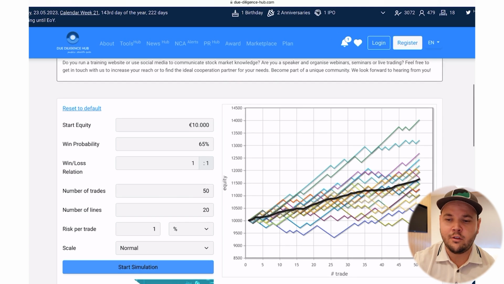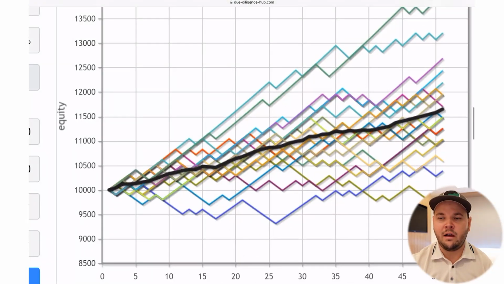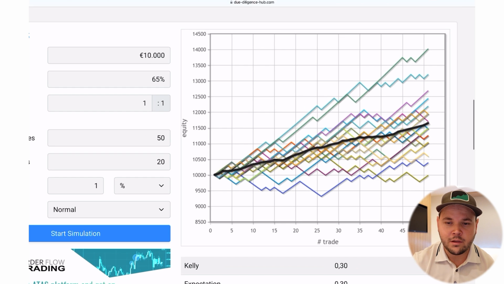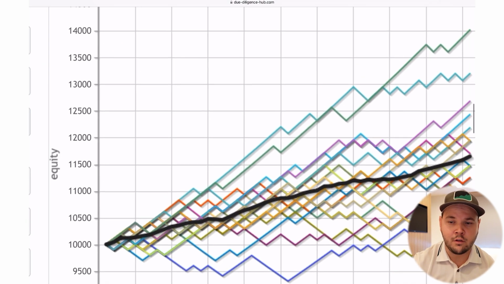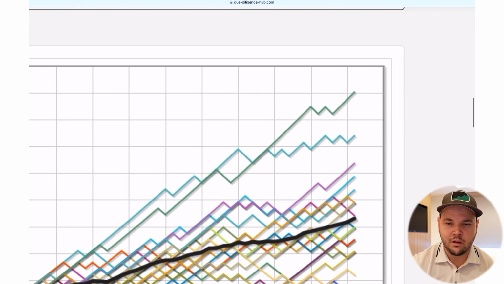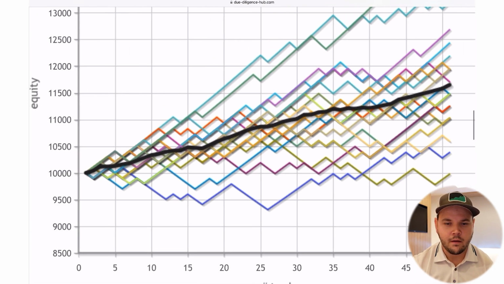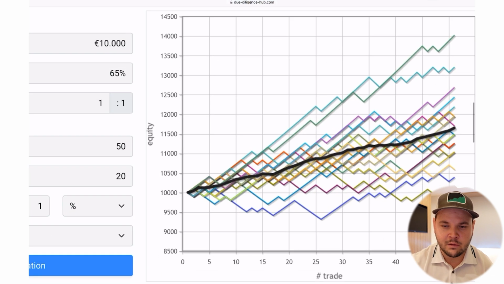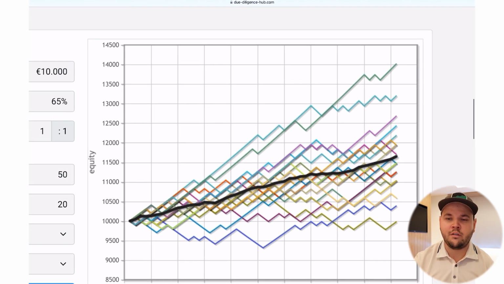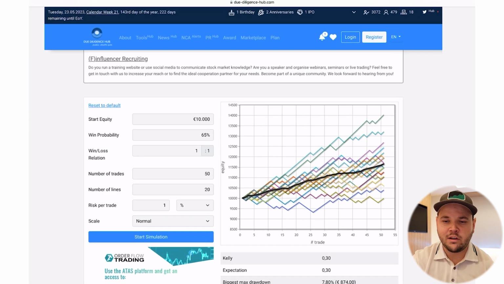So this is what it would look like. As you can see, the dark black line is the average of these equity curves. But then your equity curve could be anywhere from the top one, this green one here, or anywhere down to this lower one here, the blue one. Now this shows you that even if after 20 or 25 trades you're actually in a loss, things can get better and you can still become profitable from there. So it shows you all the best and worst case scenarios, so you have a look at what you can expect.